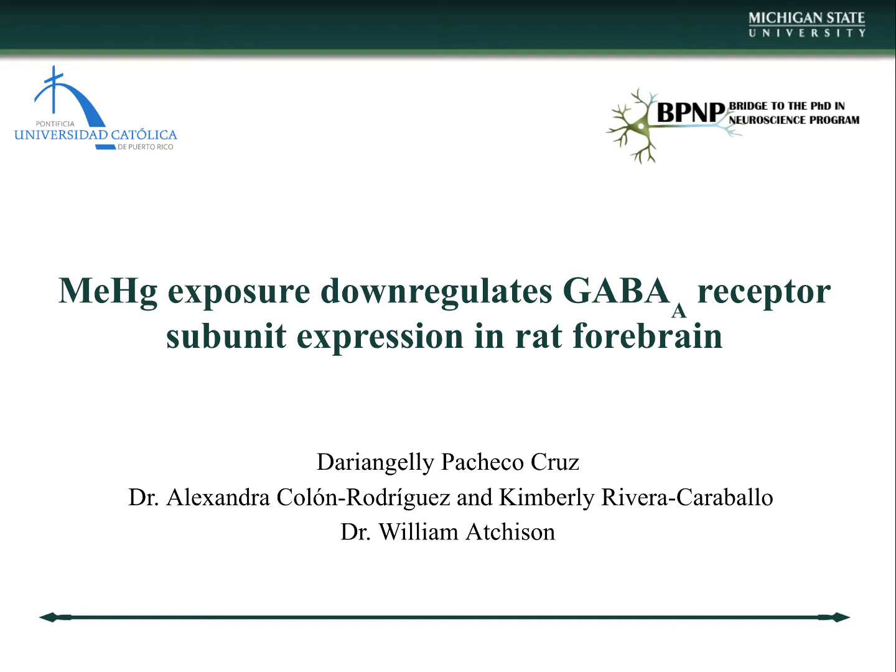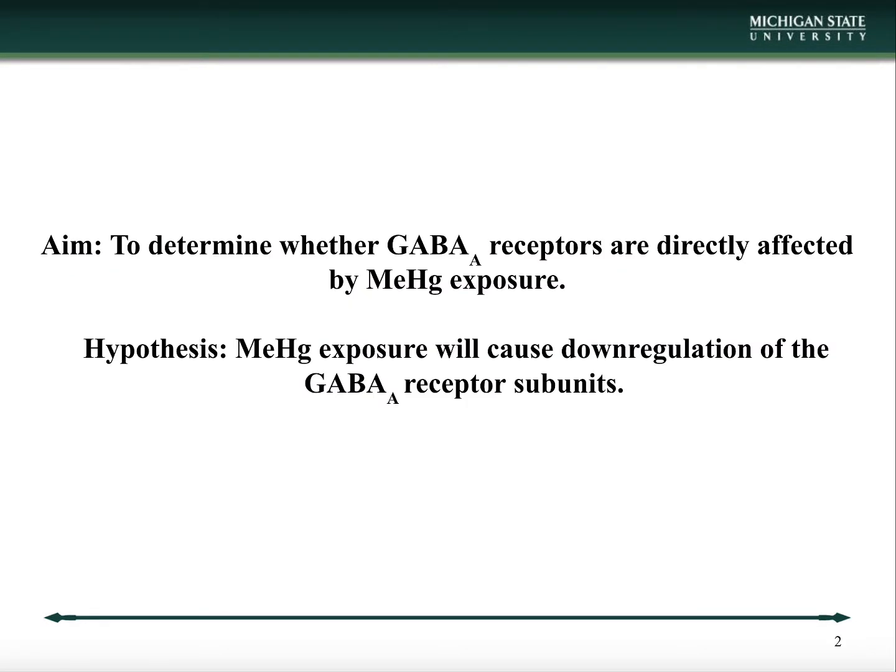I am an undergraduate student from the Pontifical Catholic University of Puerto Rico, and I'm going to be sharing my summer project in collaboration with Michigan State University. Methyl mercury exposure downregulates GABA-A receptor subunit expression in rat forebrain. The aim of this project was to determine whether GABA-A receptors are directly affected by methyl mercury exposure, and we hypothesized that methyl mercury exposure will cause a downregulation of the GABA-A receptor subunits.